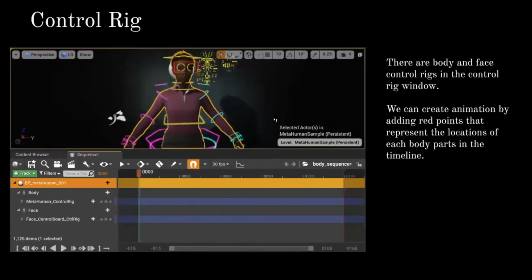This is the window that contains control rig. As we can see, there are body and face control rigs here. We can control every part of a MetaHuman's body by using control rig and create animation in sequencer.